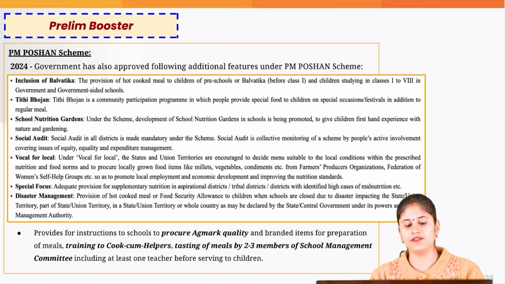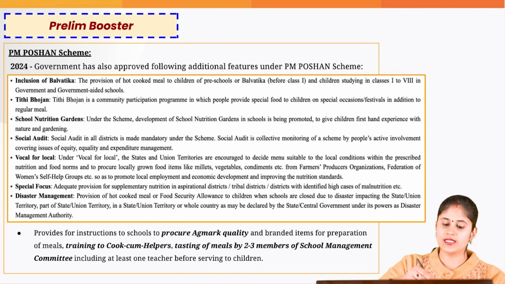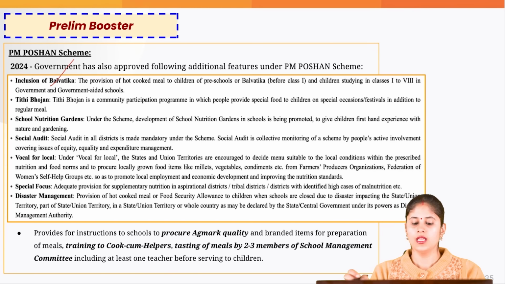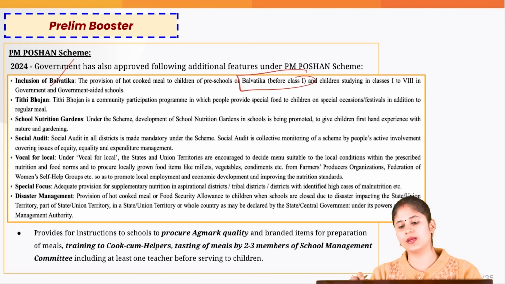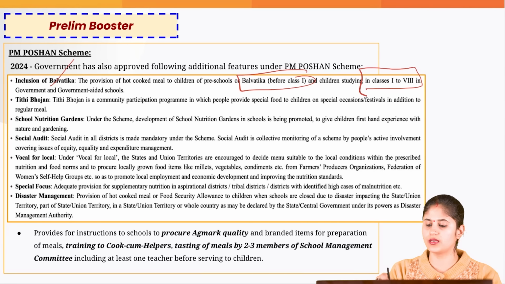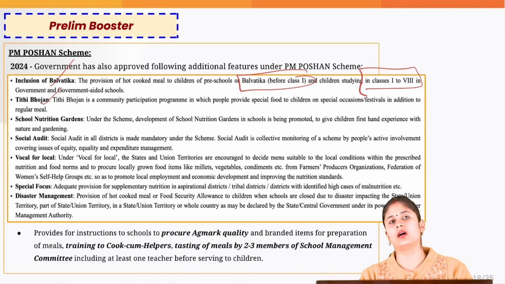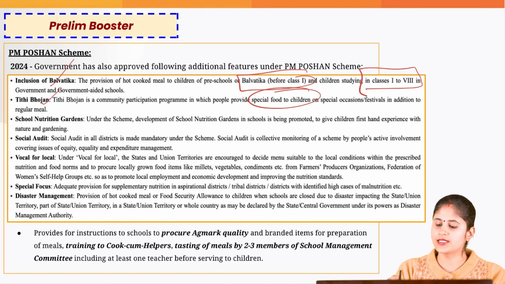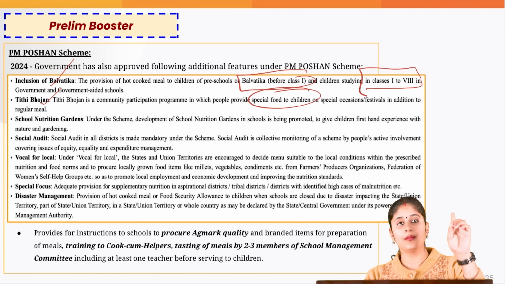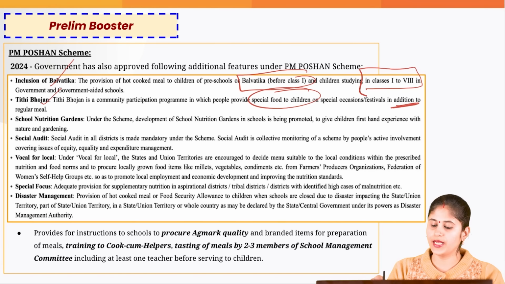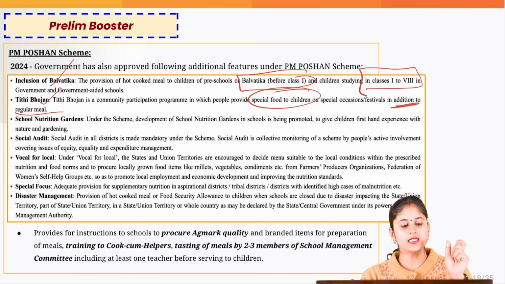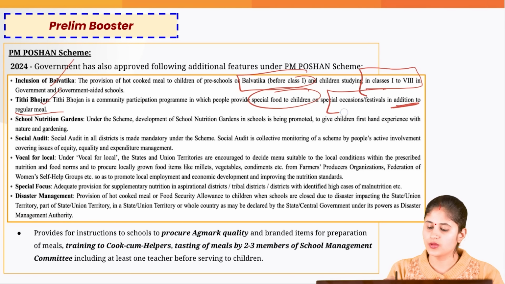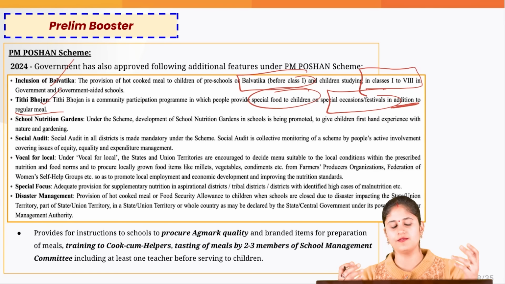Now, when it comes to 2024, the government added various additional features to this particular scheme. So, we included the Bal Vatikas, that is preschool or before class 1, in addition to the children who are between class 1 to class 8. And we also began with Tithi Bhojan, wherein the community would be coming and providing some special food to the children. Remember, this is going to be in addition to the regular meal, and since the word Tithi itself suggests, this would be on special occasions or on certain festivals.